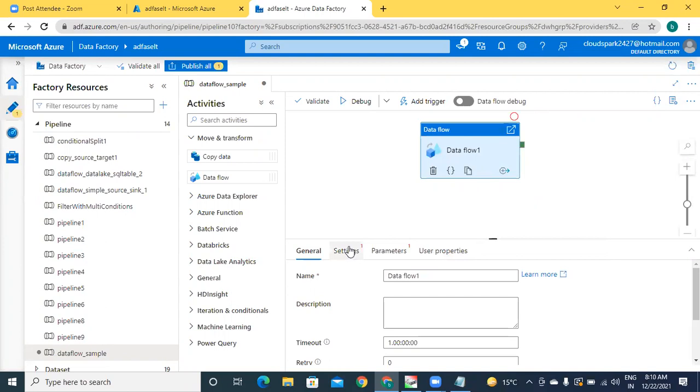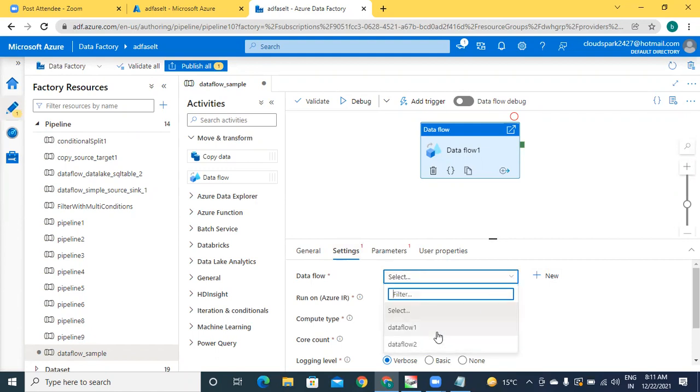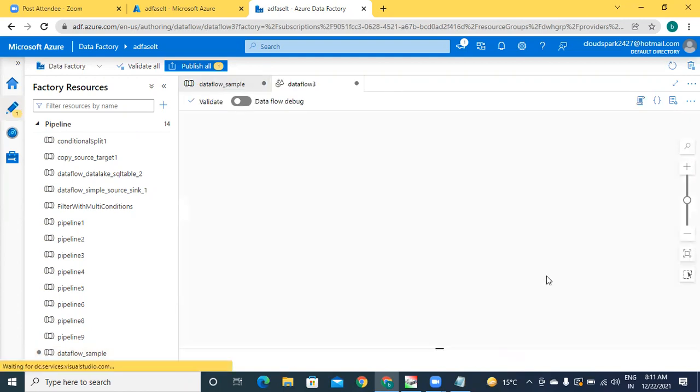In the settings, you can create actual data flows. This is the activity name. Under this, you have to create your data flow. It is asking you for a data flow. Already you have two data flows. Yesterday you created two data flows, data flow 1 and data flow 2. If you want to create one, go for new.